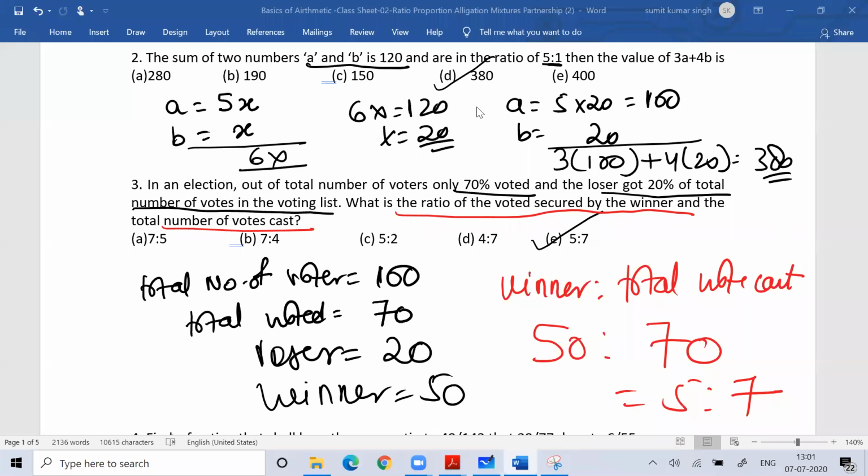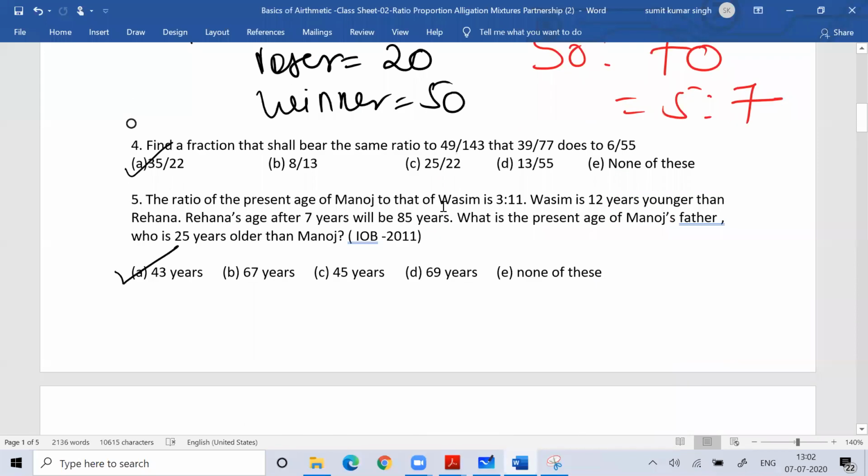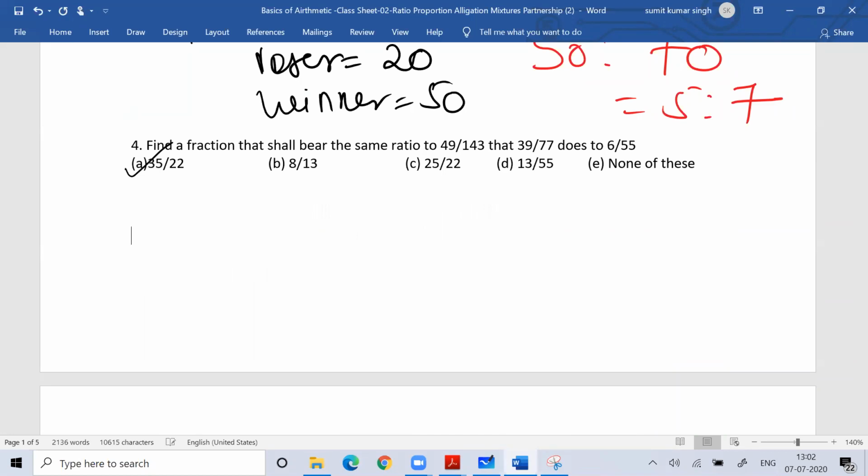Clear, everyone? Now question number 4. Everyone, try question number 4.